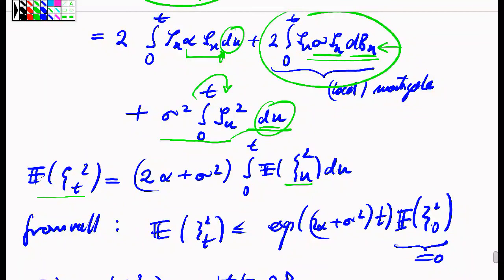That's correct for any time t, so in a way it's just an ordinary differential equation which this function solves, the function which is here defined as the map that takes t to this expected value of zeta squared at time t.